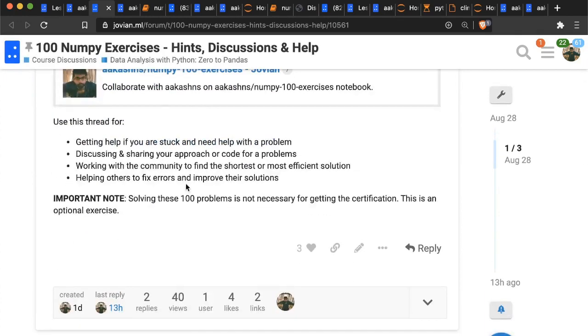So please post if you're facing issues, if you need help, or if you need hints. You can share or discuss your approach for a problem. You can share your code. It's okay to share the code this time.